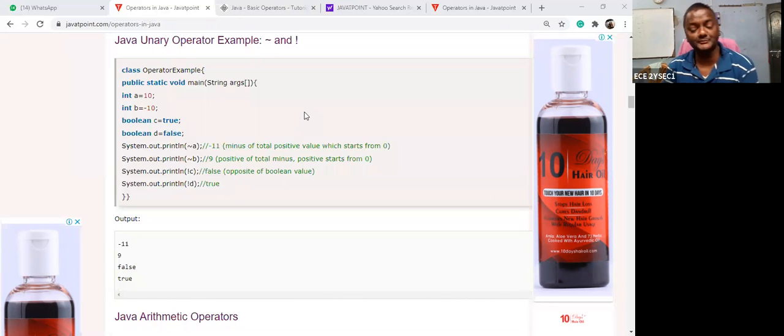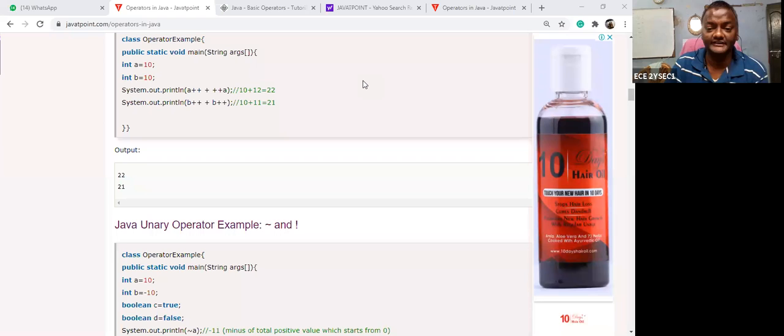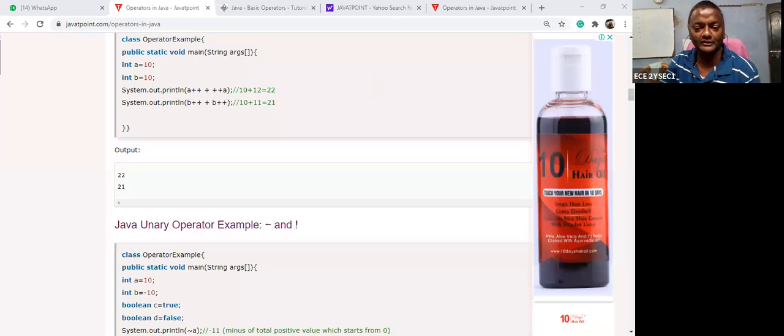Okay, right. Next, suppose let us take minus 10. So how to find out minus 10? How to get minus 10? Okay, let us take B practice. I want to explain one more thing: how to find out the negative number. So all of you please follow.